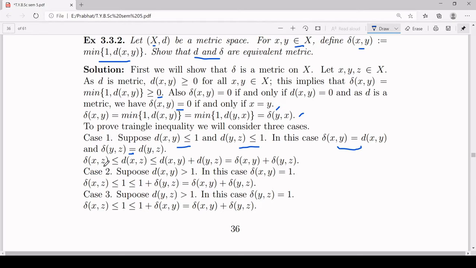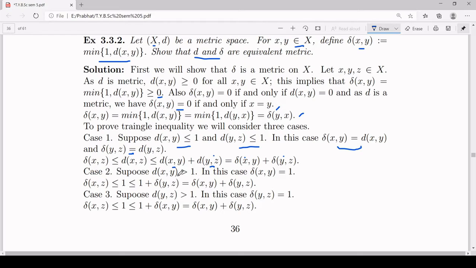And since d is a metric, d satisfies the triangle inequality, which will give you d(x,z) is less than or equal to d(x,y) plus d(y,z). But in this case, d(x,y) is the same as delta xy and d(y,z) is the same as delta yz. So you have delta xz is less than or equal to delta xy plus delta yz. So in case 1, we have proved the triangle inequality.